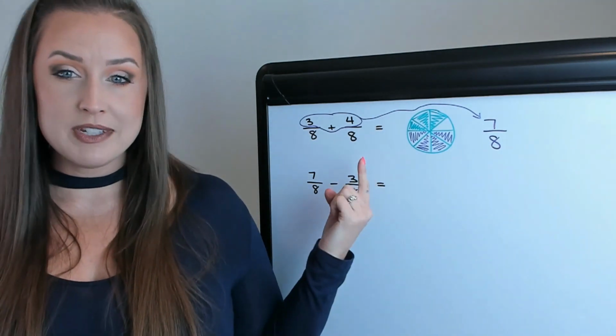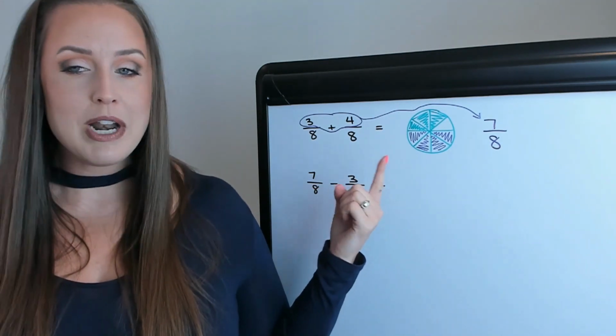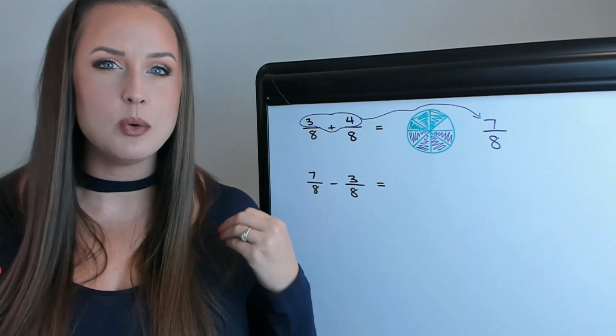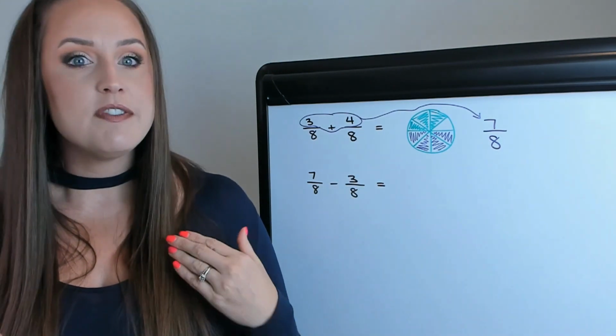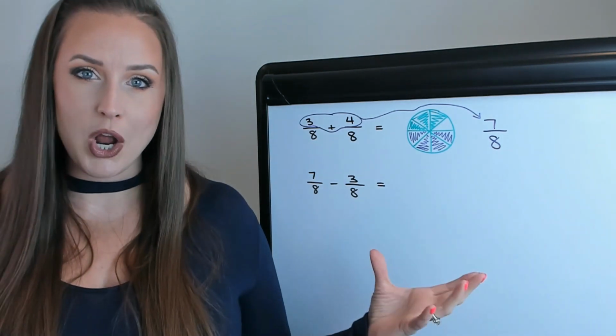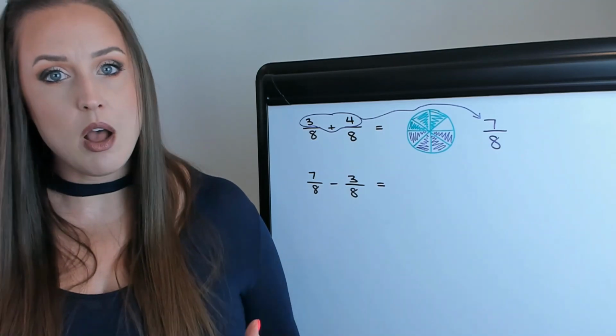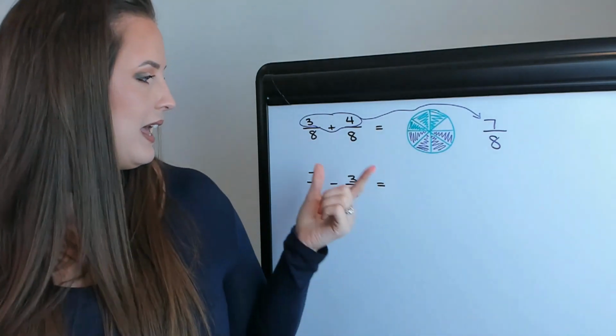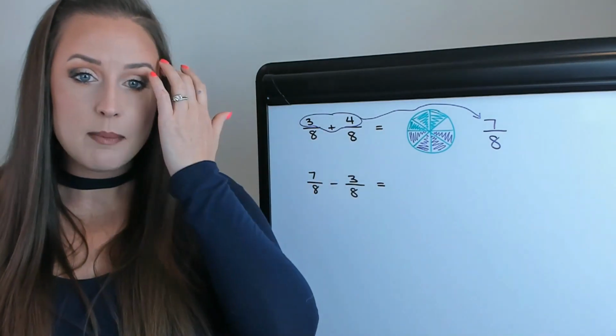For example, what if this had been 4/7? How would I color in 4/7 on this same pizza when it's cut into 8ths? That's why it's very difficult to visually show fractions when they have different denominators, because you need them to be cut into the same amount of slices, and then you can easily add or subtract them.